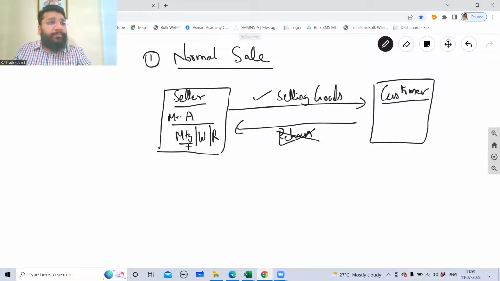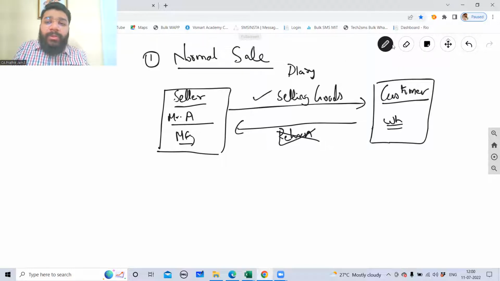Can I say a manufacturer, let's suppose, who is very well established, whose product is established in the market? He's selling the goods. He has so much demand for his product that he's not bothered about any customer who comes and says, sir, if I don't like this product, I would want to return. He's not willing to take those kinds of customers at all because his product is so much in demand. There are so many people buying the product in the market. So for example, let's say this is a manufacturer, and let's suppose this is a wholesale customer. The wholesaler says, sir, I want to buy your products. Let's suppose the product is Dairy Milk. Dairy Milk chocolate, all of you are aware of?